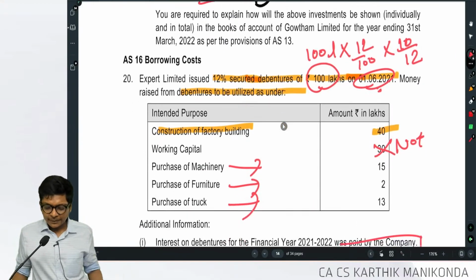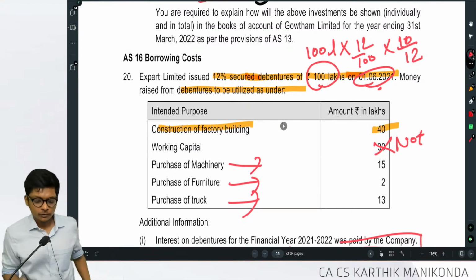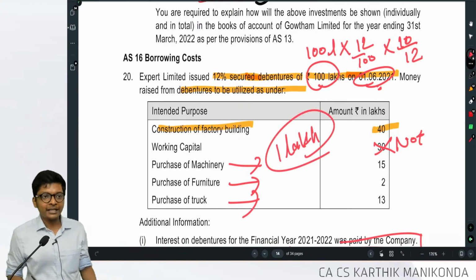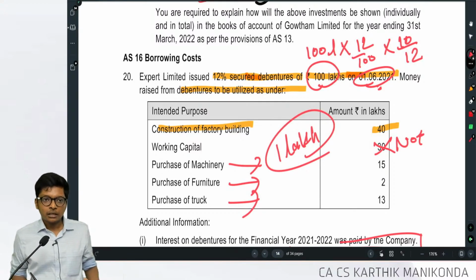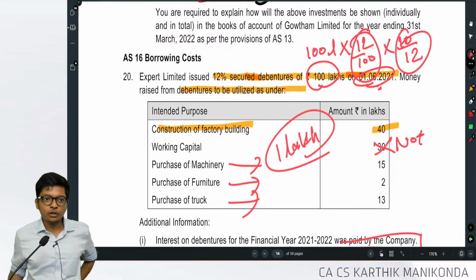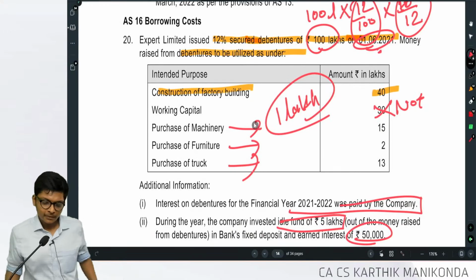So what is my interest coming to? 100 lakhs into 12% into 10 by 12. Are you following, guys? Clear? 1 lakh, just check. Is it 1 lakh? 100 lakhs into 12 by 100 into 10 by 12. Quickly compute, guys. How much? 10 lakhs.